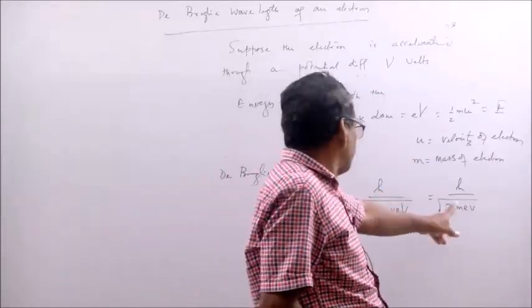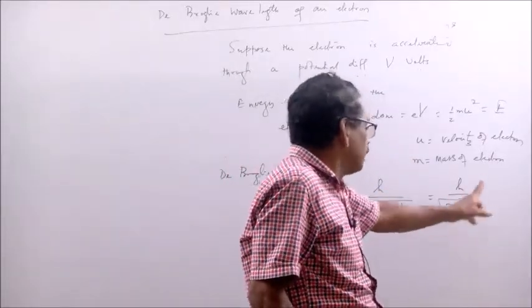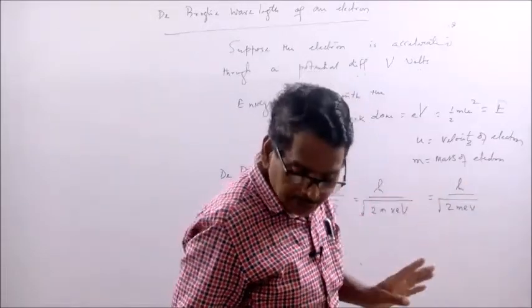h is Planck's constant, m is the mass of the electron, e is the charge of the electron, and V is the potential difference applied.